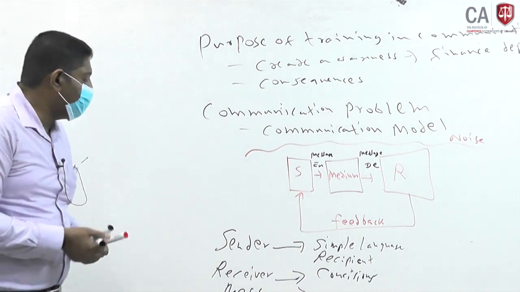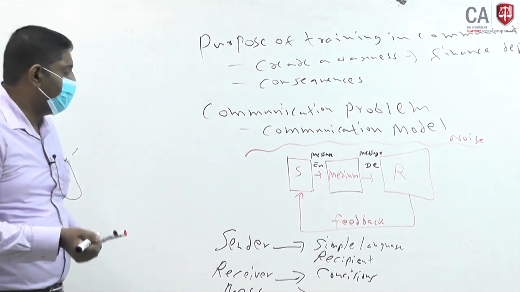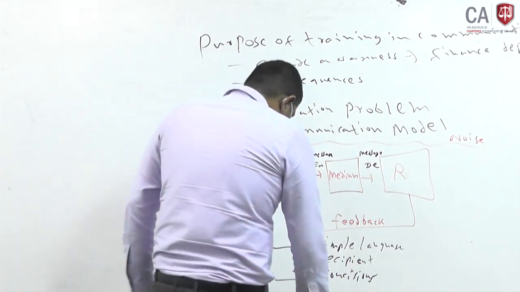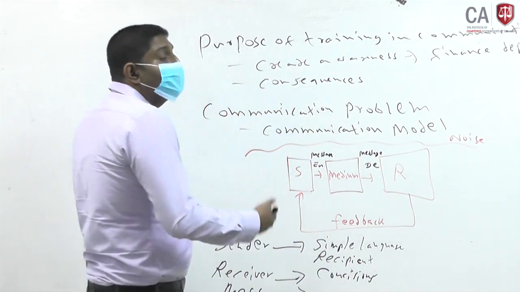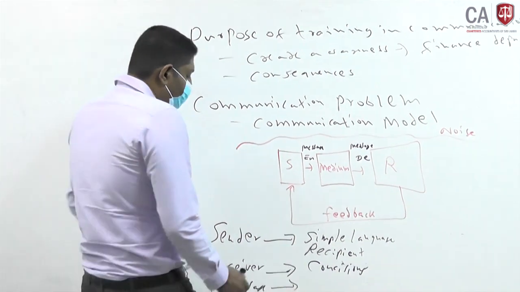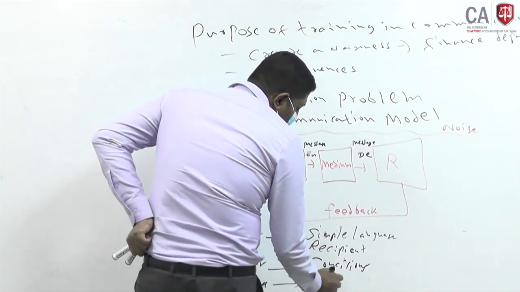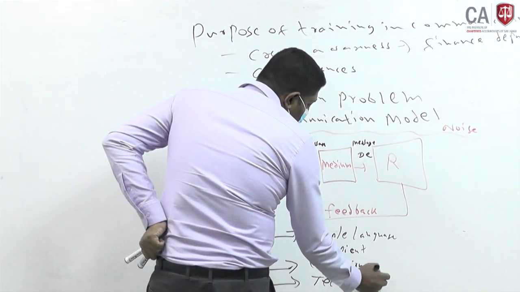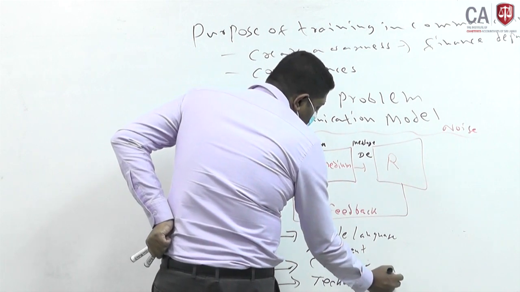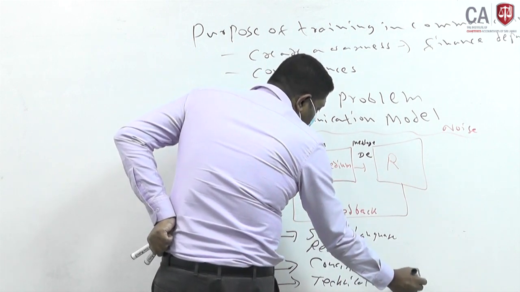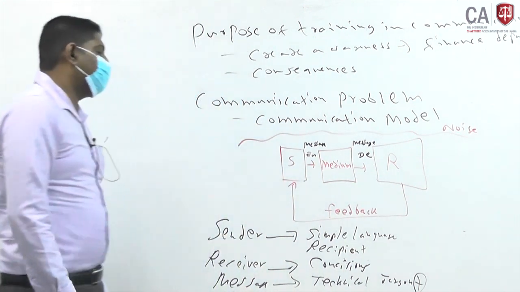Yes, there are some issues. What are the issues they have? They use some technical jargon. So, therefore, you have to avoid this technical jargon. Within the message, it should be very clear, and should not use technical jargon.